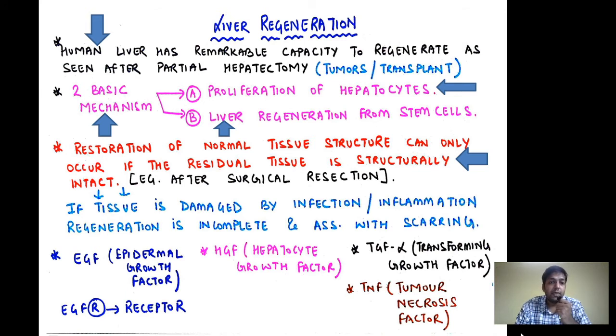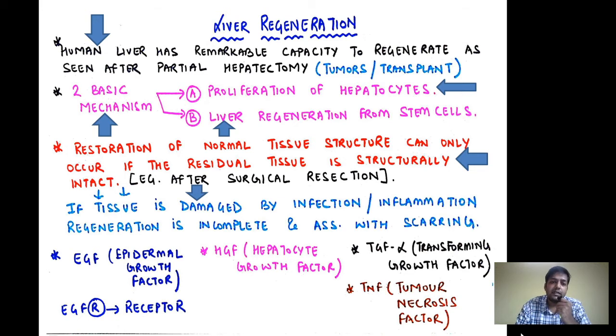Okay, so for example, if I am doing a hepatectomy and I remove 60% of the hepatocytes, or the liver tissue, just the remaining 40% tissue is left. Now for regeneration to occur in a normal way, the remaining 40% tissue has to be normal. So if the tissue is damaged by infection or inflammation, the regeneration is incomplete and associated with scarring.